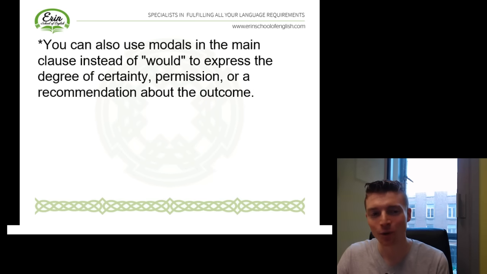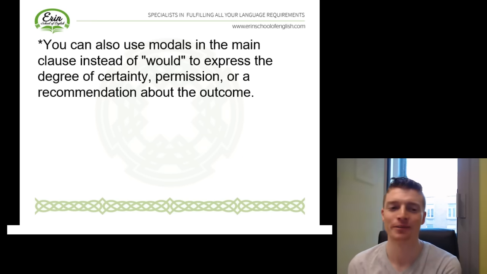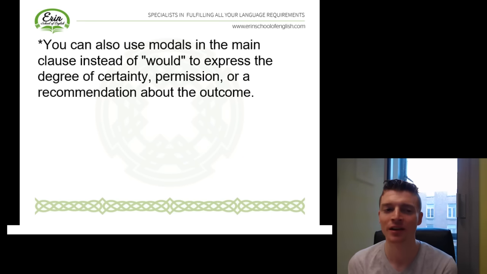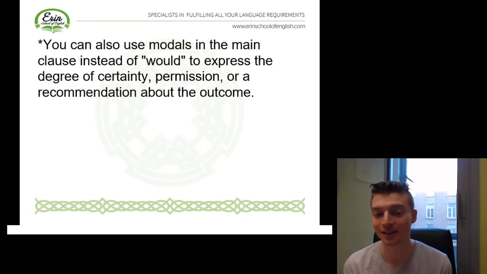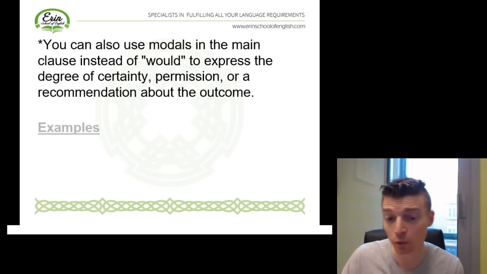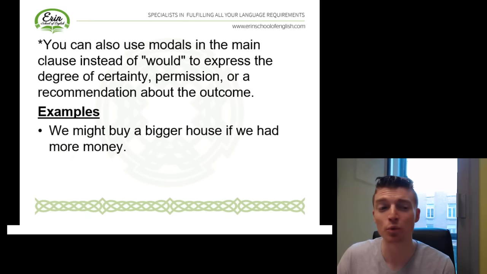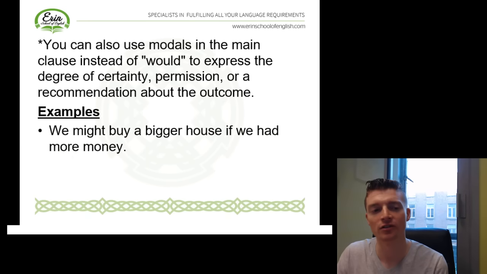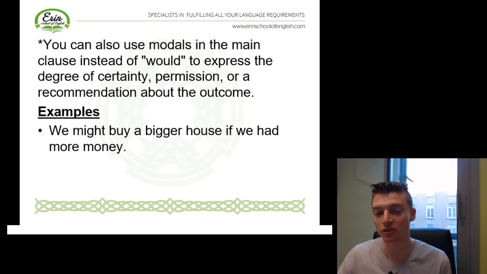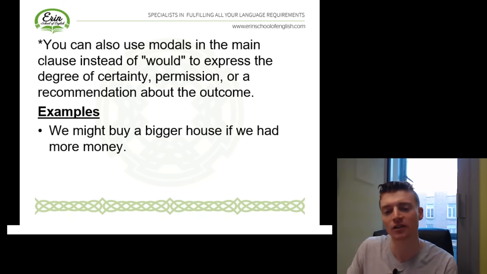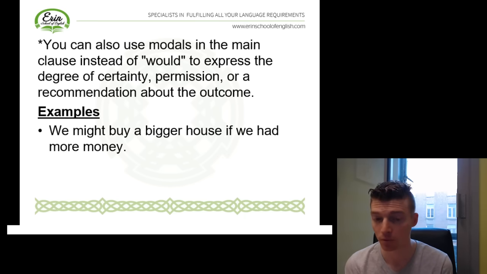Cool. One more point about the second conditional. We can also use modals in the main clause instead of would, and we can do this to express a different degree of certainty, permission, or recommendation about the outcome. So instead of saying would, for example, we could say we might buy a bigger house if we had more money. So we're changing the degree of certainty here. We're saying it's possible, but it's not definitely something I would do if this situation was real.